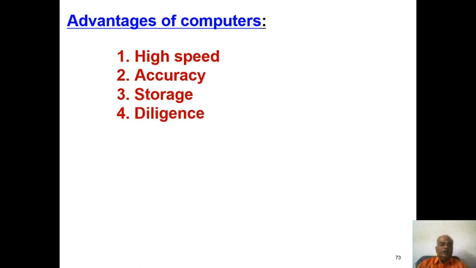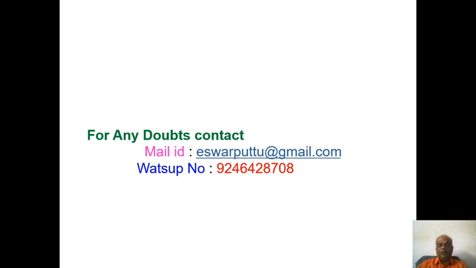Diligence means it can do things with great care, so it does not make mistakes. And versatile: it can do many things, and is not confined to only one work. It can do multitasking, performing multiple tasks.